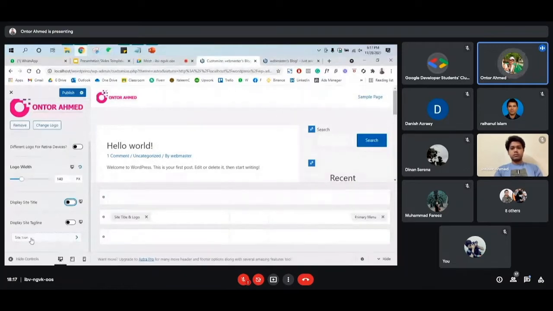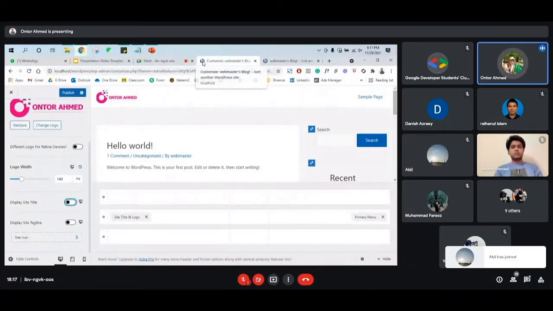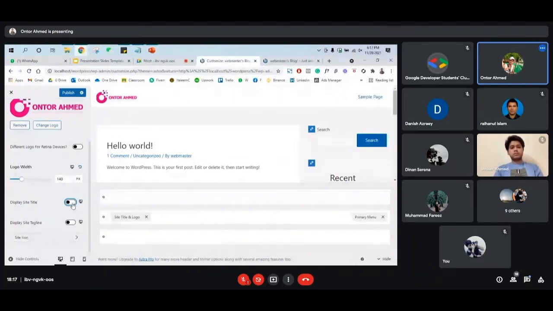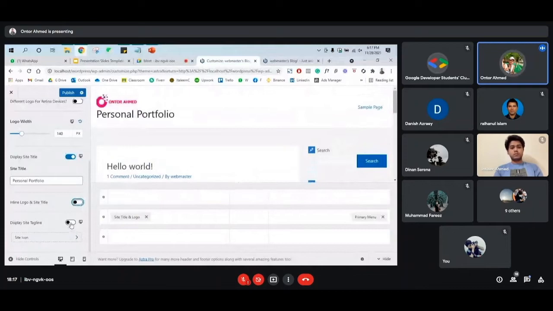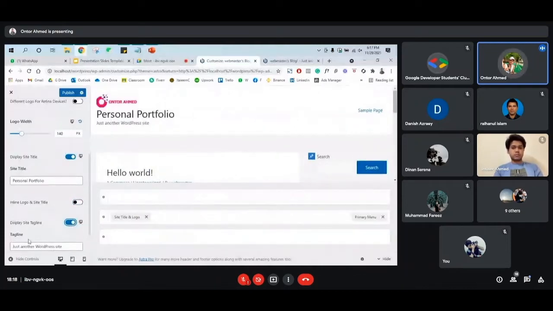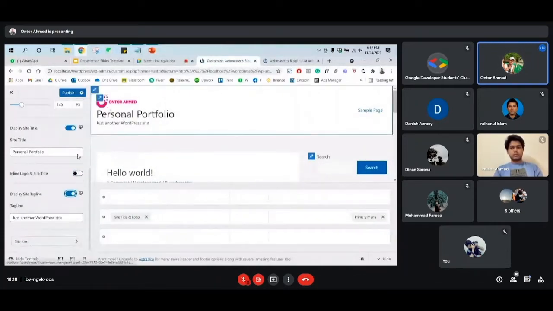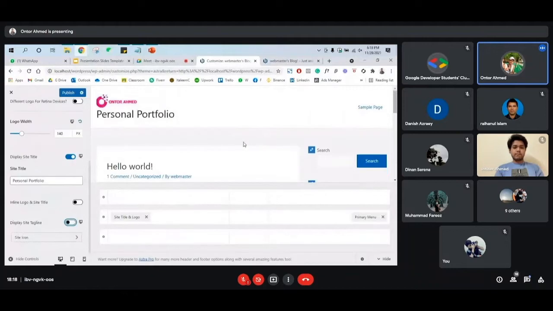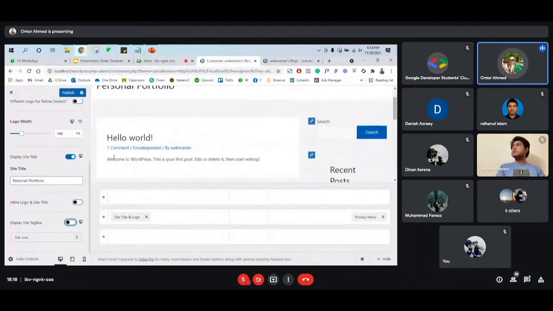Then we have site icon. Site icon is something like a favicon. And we have site title, and display site tagline. Tagline is something you want as your company tag or your personal tag. For now, we'll hide it, and then you can see all the other options.